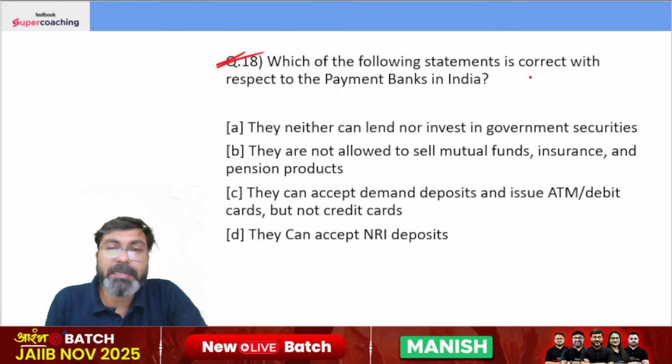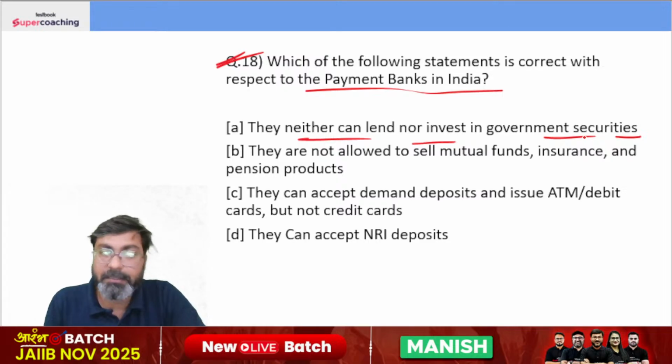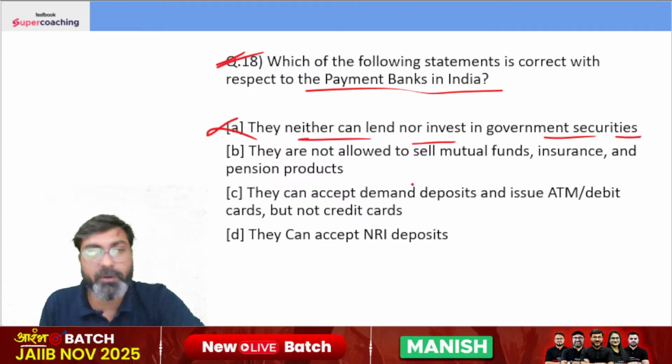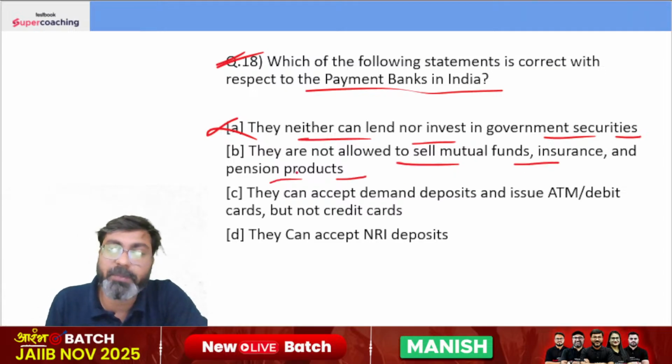Which of the following statements is correct with respect to the payment banks in India? They neither can lend nor invest in government securities. We have to identify the correct statement. So they can invest in government securities. They are not allowed to sell mutual funds, insurance and pension products. They are allowed. So this is incorrect.